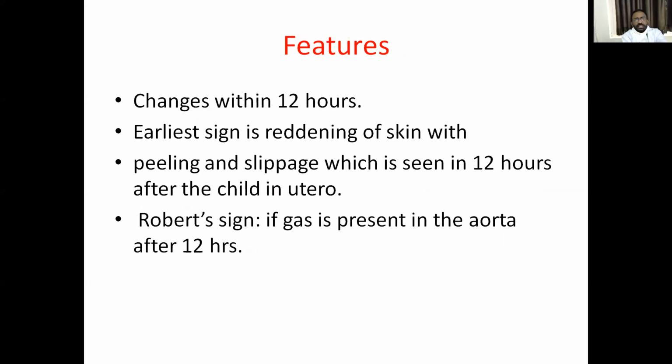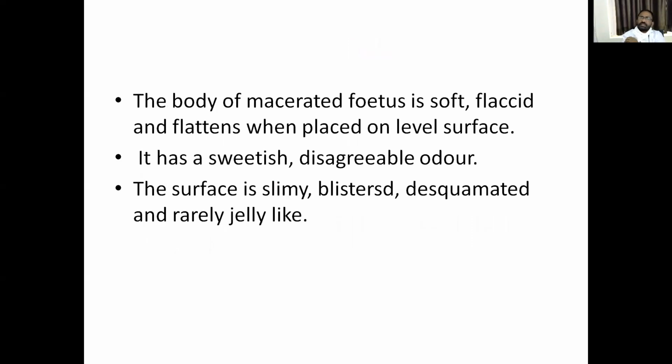So what are the features of maceration? The earliest sign, within 12 hours, is reddening of the skin with peeling and slippage. Also, air is seen in the great vessels, that means the abdominal aorta. This is known as Robert's sign, seen in 12 hours. The body of the macerated fetus is soft, flaccid, and flattens when placed on a flat surface. It has a sweetish and disagreeable odor, and the surface is slightly blistered and desquamated, and rarely jelly-like.